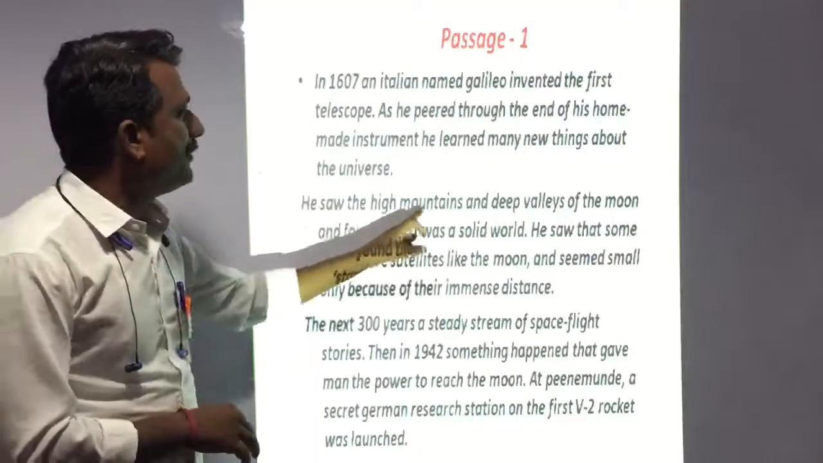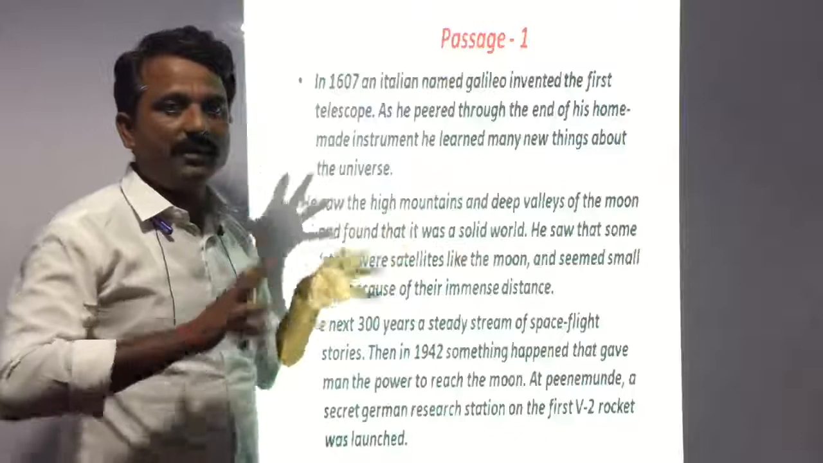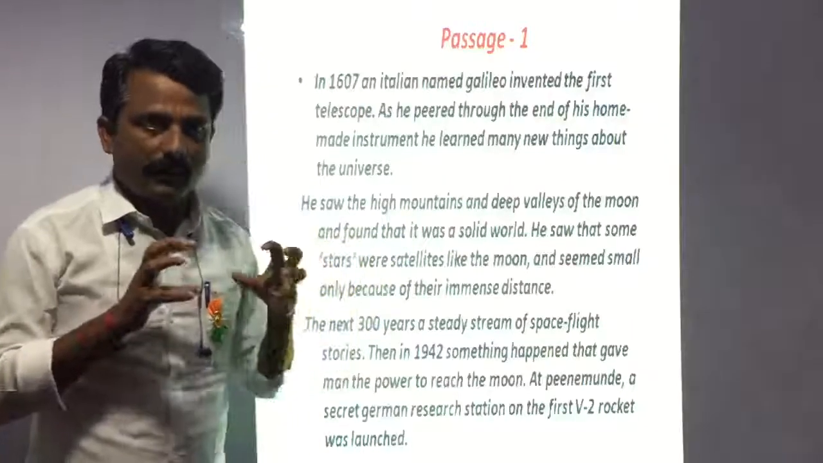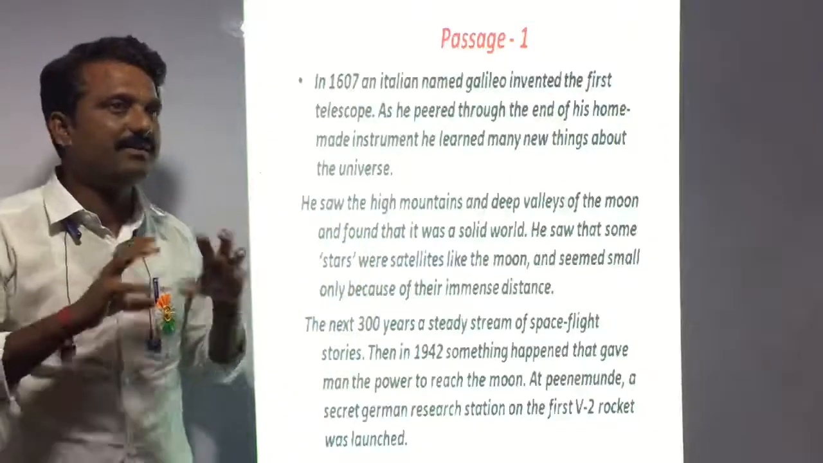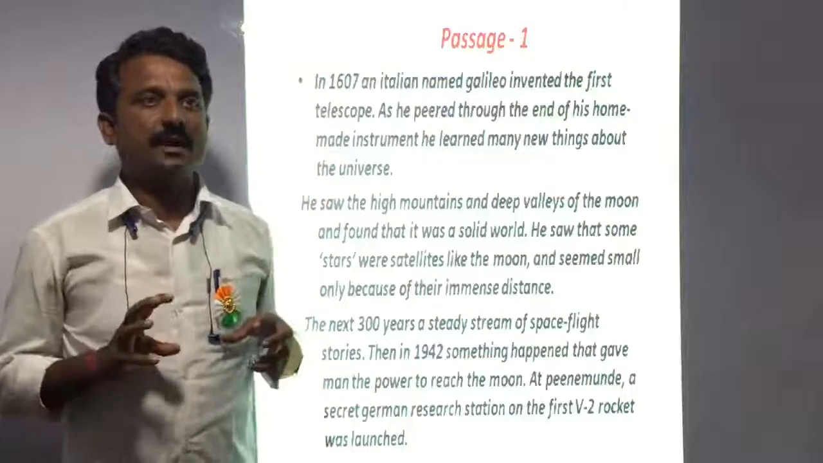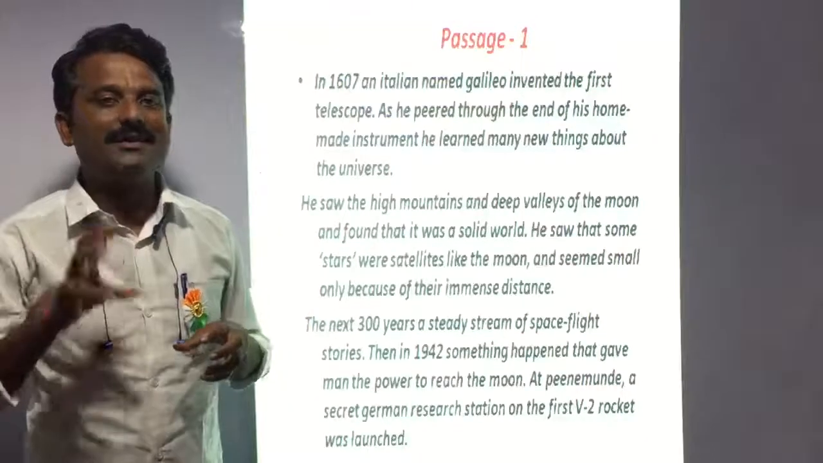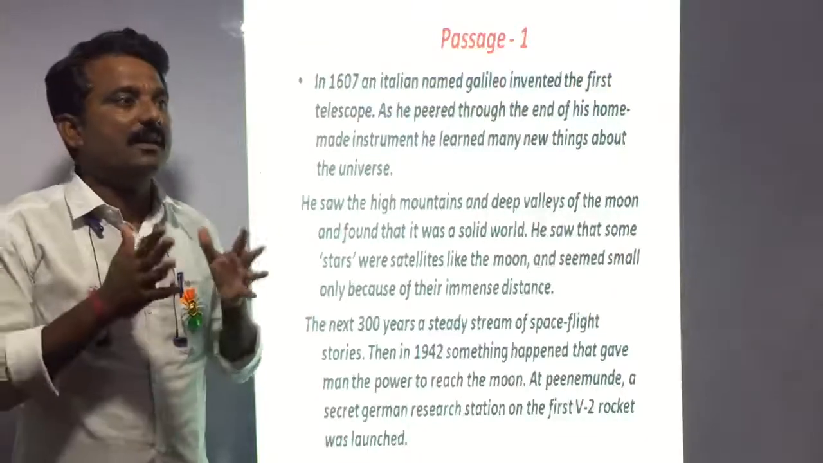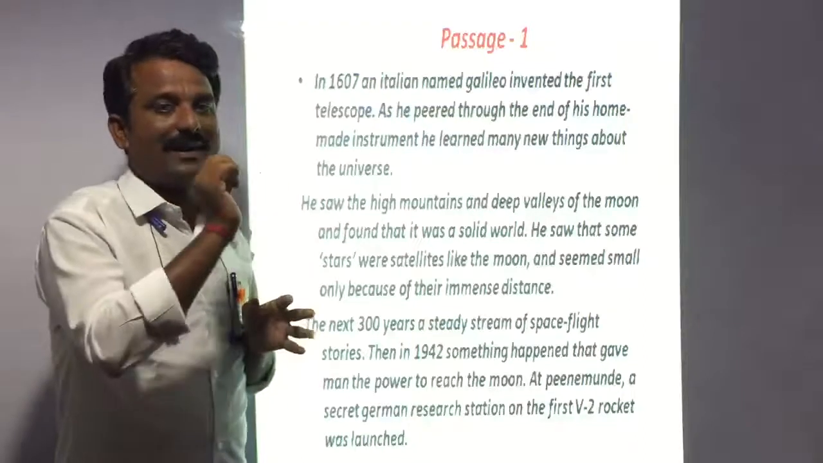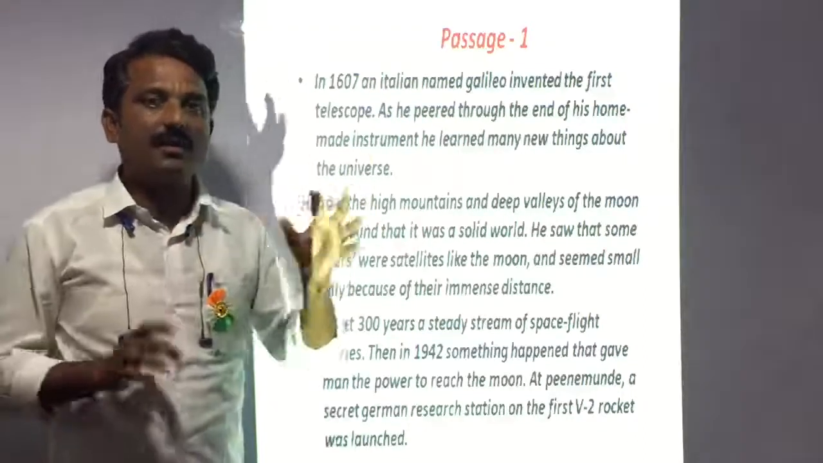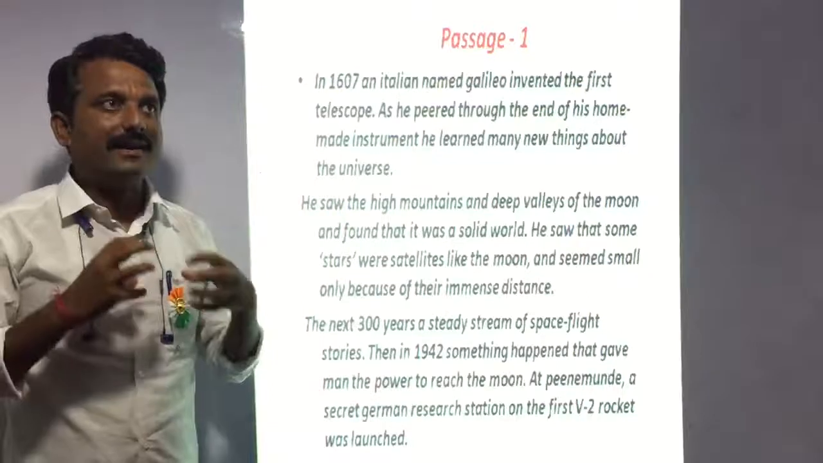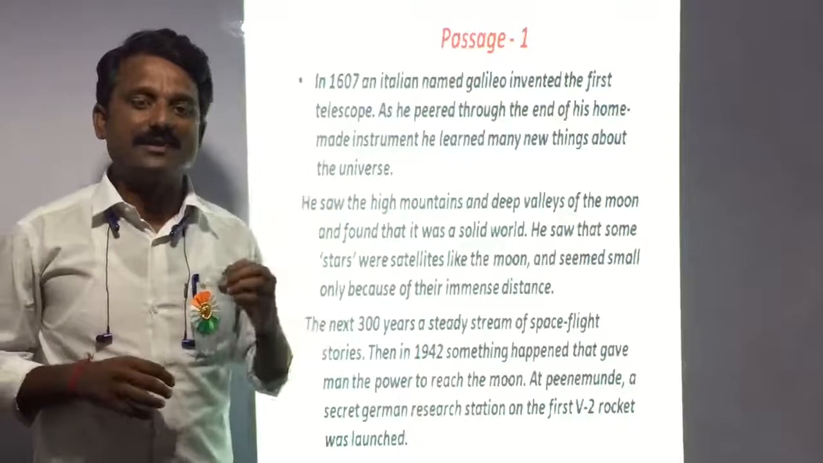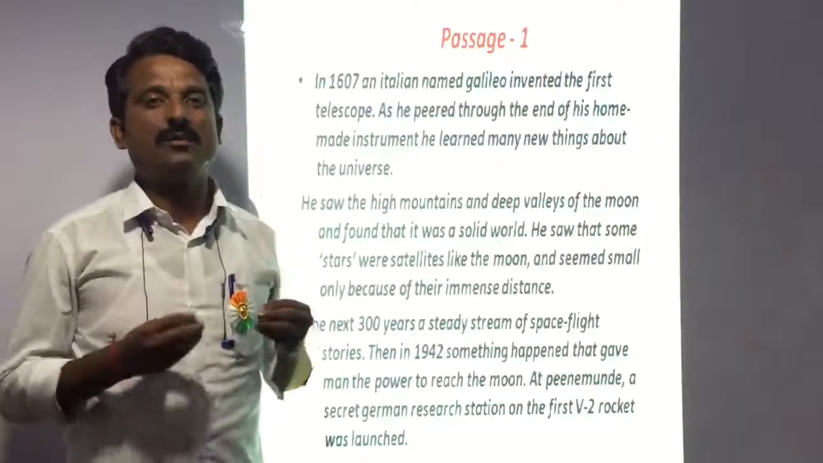He saw high mountains. First of all, what did he make? He made a telescope. Then he started to study different structures, and then he moved towards studying the sky. And when he fixed up his telescope in the direction of the moon, what did he see?